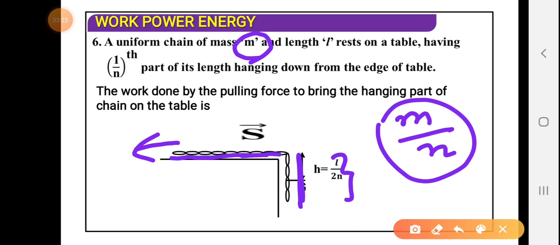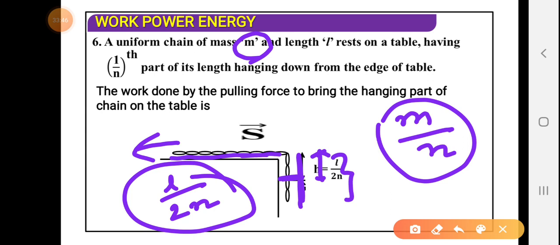The center of mass will lie at the middle point, and if all the chain comes on the table, the center of mass will lie on the horizontal table, so the displacement happens by L by 2n.